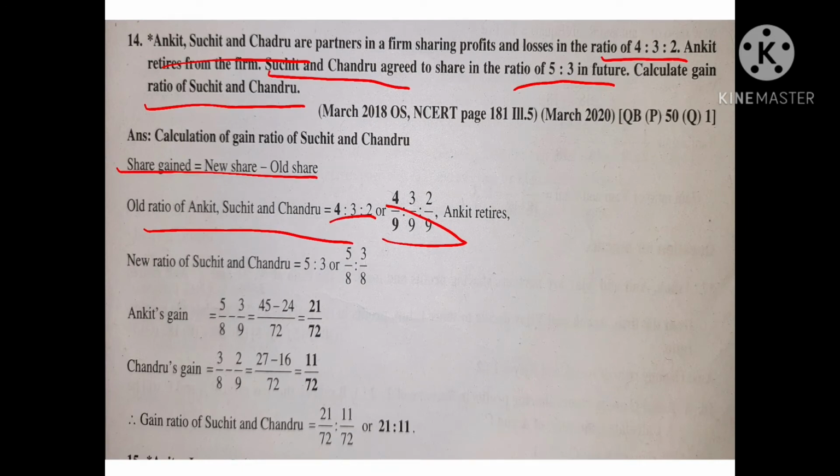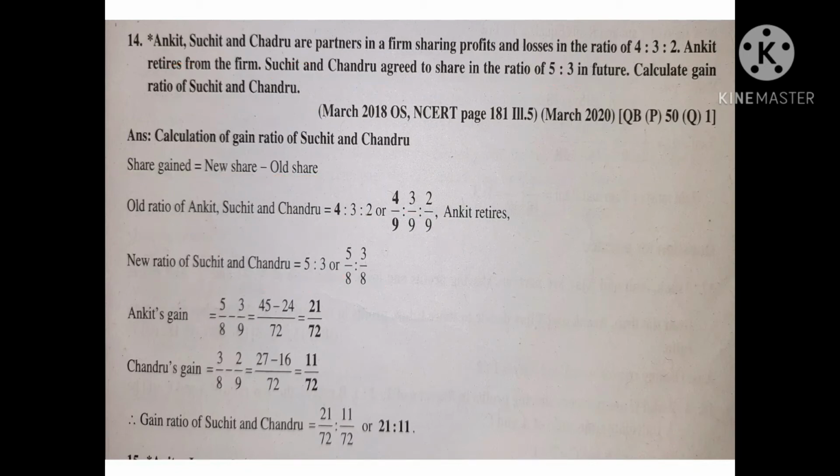Next, the new ratio of Suchit and Chandru is also provided in the problem, 5:3, or 5/8:3/8. 8 means 5 plus 3. So now you apply the formula. Suchit's gain: new share 5/8 minus old share 3/9.